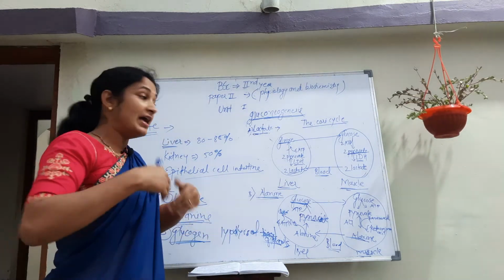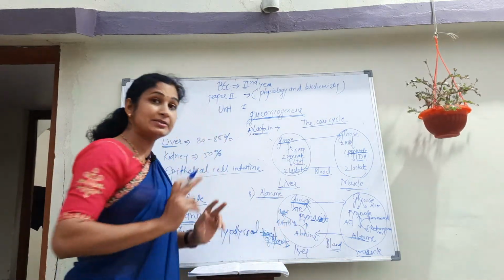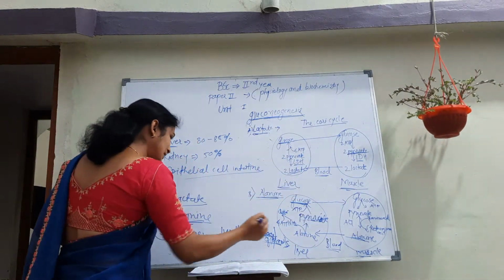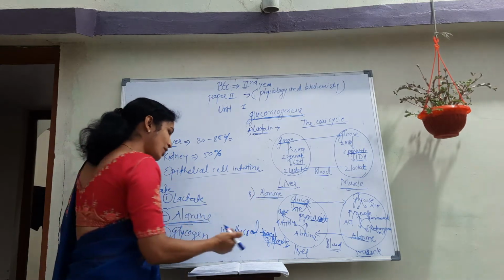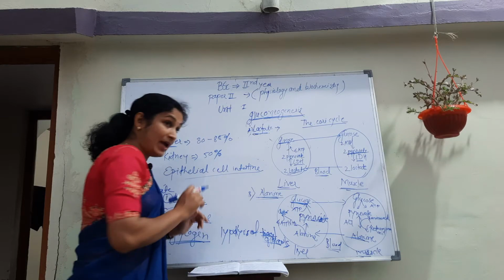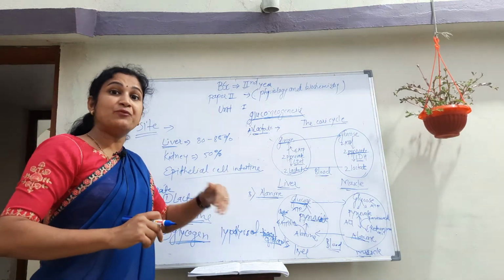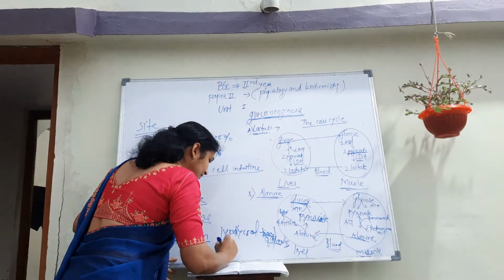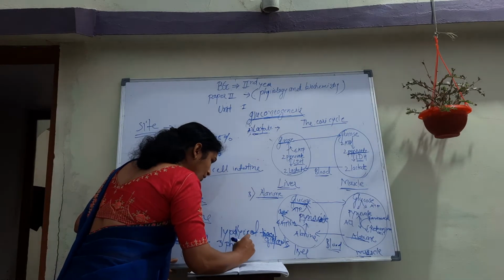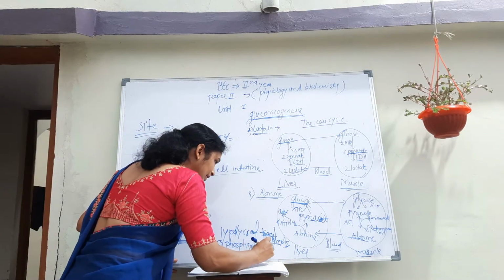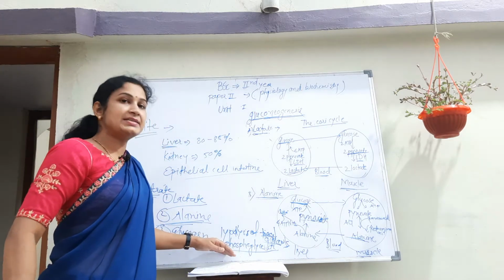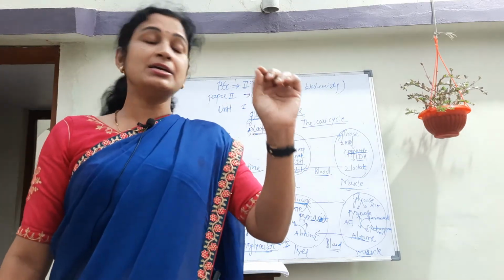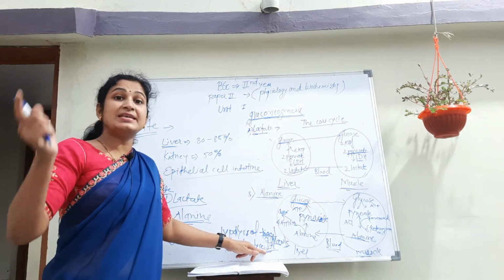Then this glycerol is released into the blood, and the liver takes up this glycerol. There it is phosphorylated, and it forms 3-phosphoglycerate, which is an intermediate in gluconeogenesis.